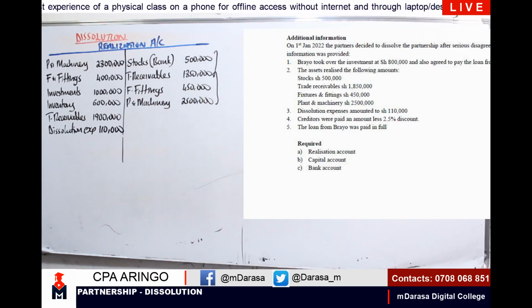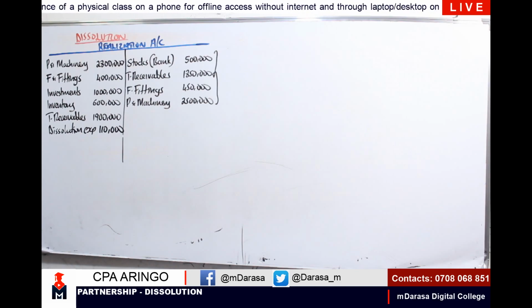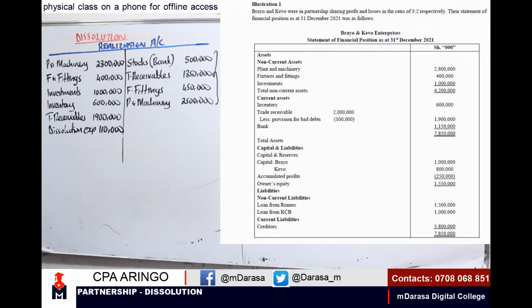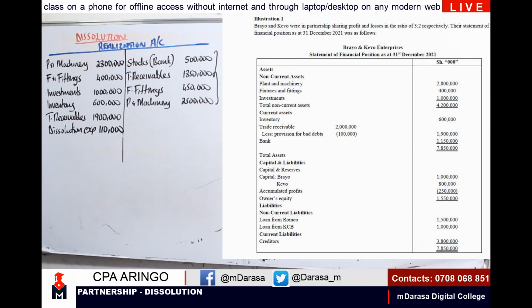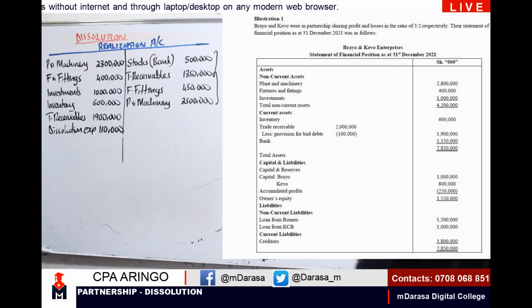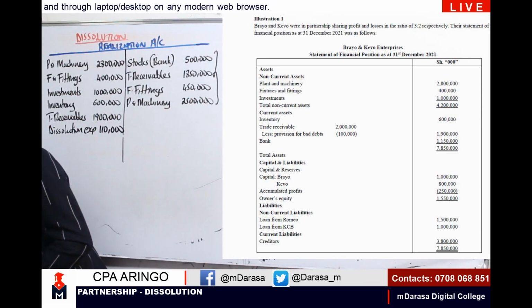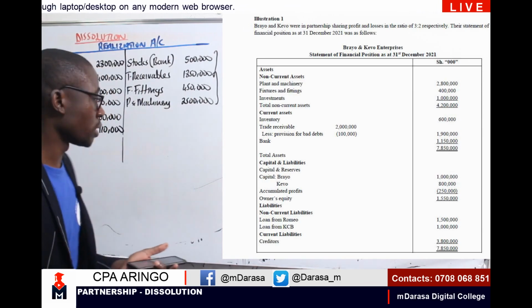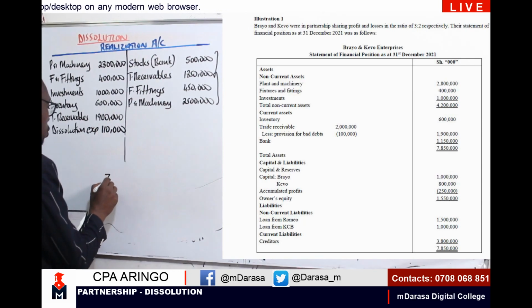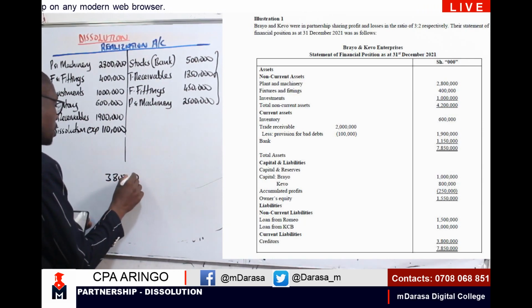The big question will be, what were the amounts of our creditors here? If we can check in our liabilities, below there I'm having current liabilities, and creditors, you can clearly see I was given a figure of 3.8. So it will be upon us to determine the discount on that 3.8.